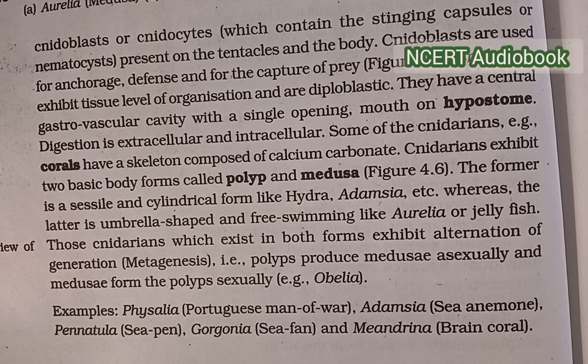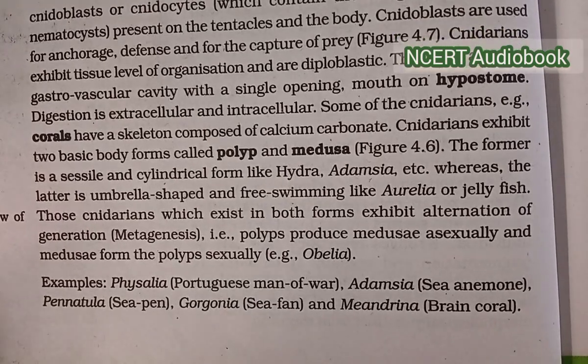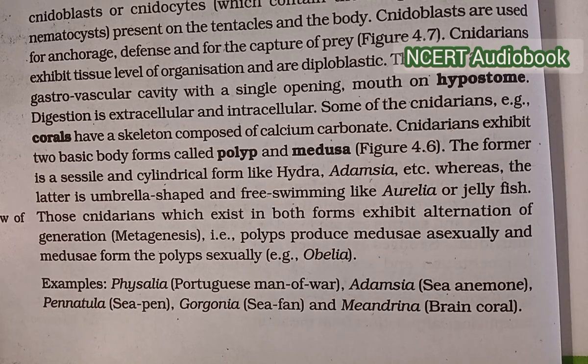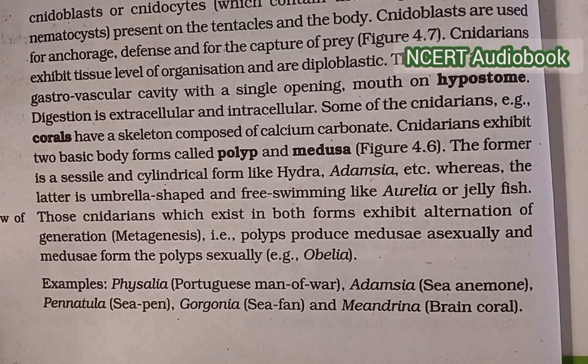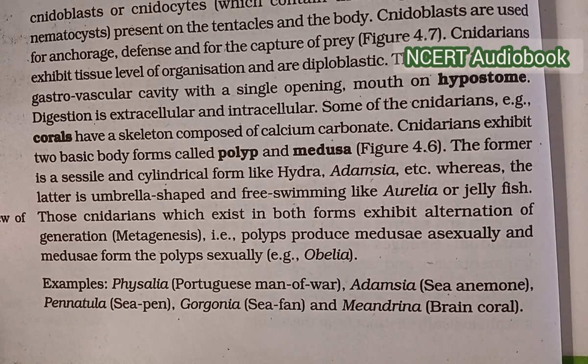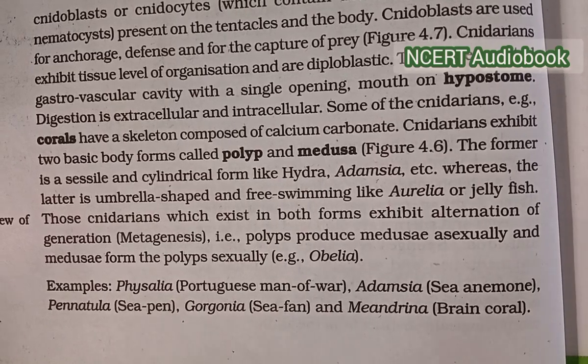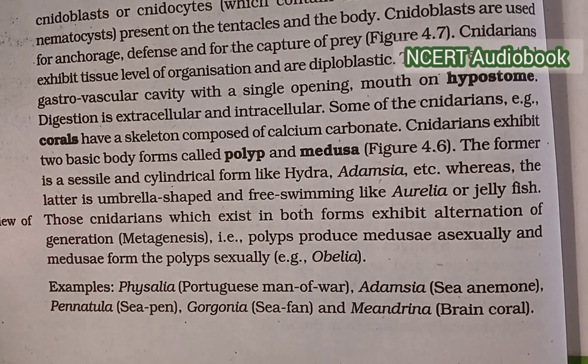Example: Obelia, Physalia, Adamsia, Pennatula, Gorgonia, and Meandrina, brain coral.